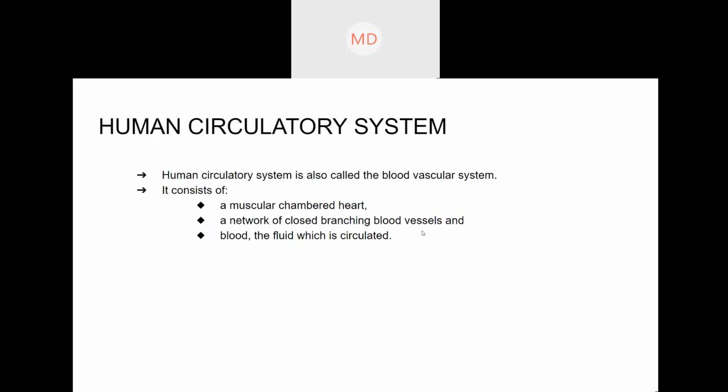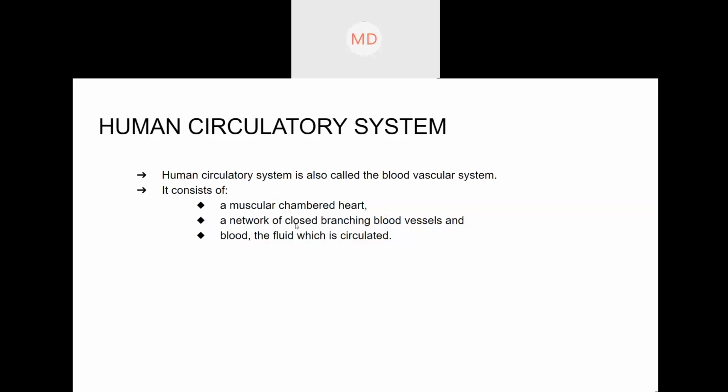Second is blood vessels. What are blood vessels? How many types of blood vessels are there? Two types, artery and vein. Artery, vein is correct. One more is capillaries. Yes, capillaries. So three types of blood vessels are there.